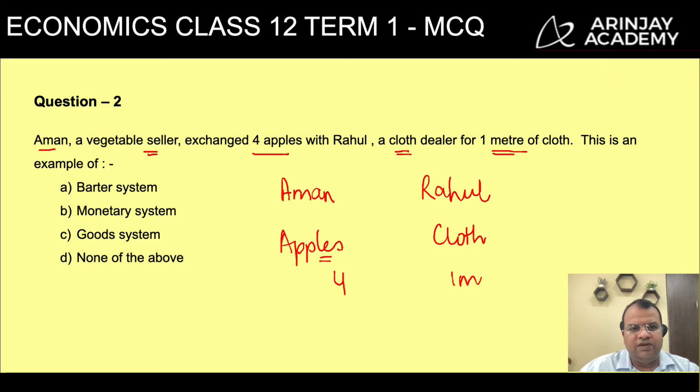Now both apples and cloth, these are what? These are goods, which means there is an exchange of one good for the other good. And what is this system called? This system is called the barter system. Therefore, the correct answer is option A.